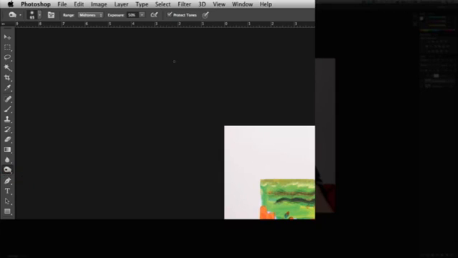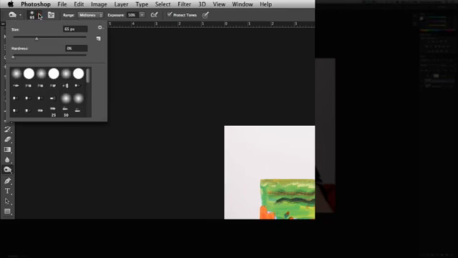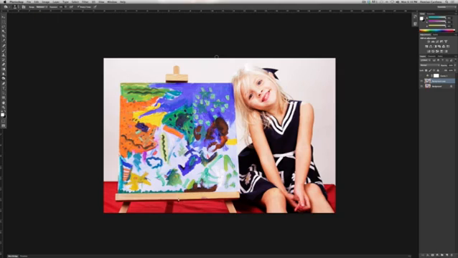Now what the burn tool is going to do is basically just burn in those hot spots to make them darker pixels. So let's go over here and select a soft brush, and let's go ahead and increase the size a little bit. Now with this, I'll actually increase that size a little bit more. Now with this, once you have that selected, you can just simply go in here and darken up these spots.